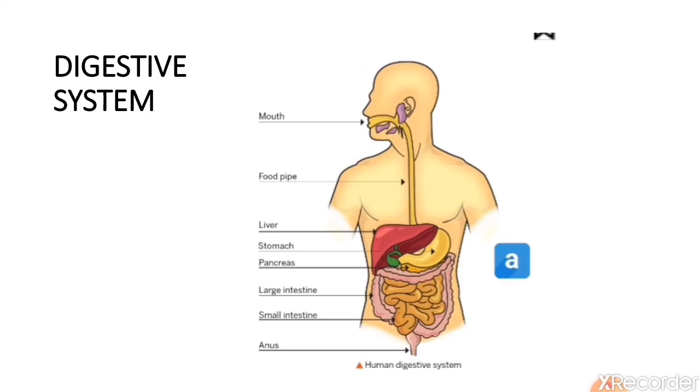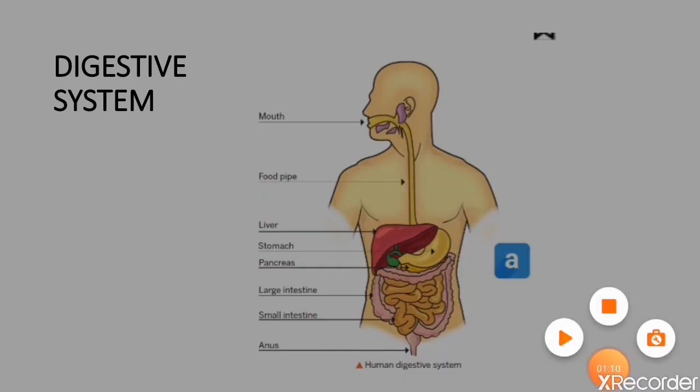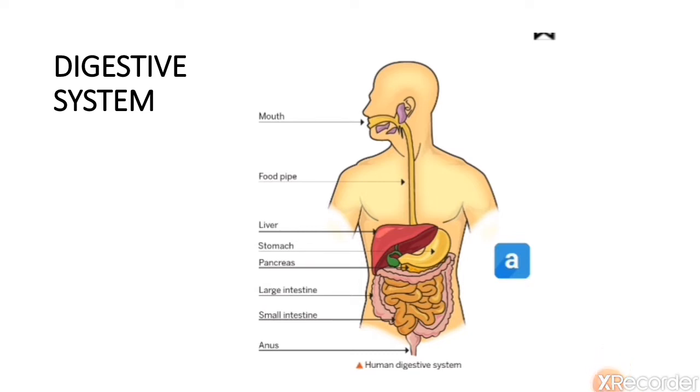Different organs of the digestive system are mouth, food pipe, stomach, liver, pancreas, small intestine, large intestine, rectum and anus. You have learned about the whole digestion process, and how these organs help in digestion. You have also learned about the healthy habits for good digestion, and the role of water in the digestive system. I had told you to read the complete chapter properly. I hope you have read the chapter.